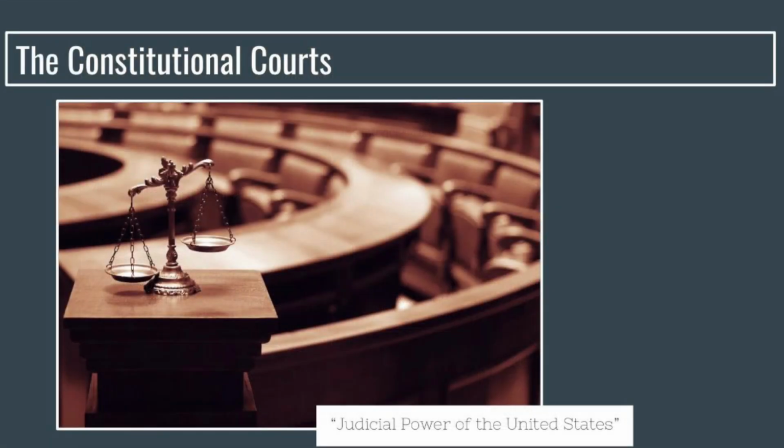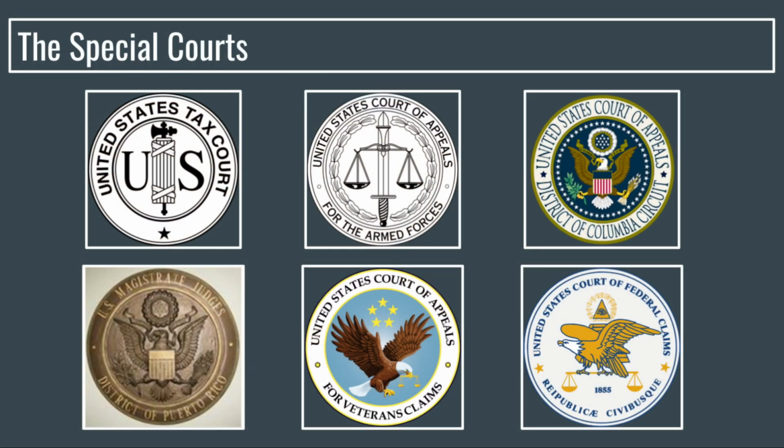The constitutional courts, also called Article III courts or regular courts, were created by Congress as permitted by the Constitution. They exercise the broad judicial power of the United States as stated in Article III. Special courts are also known as legislative courts and were created by Congress. They were created to hear cases involving the express powers of Congress.